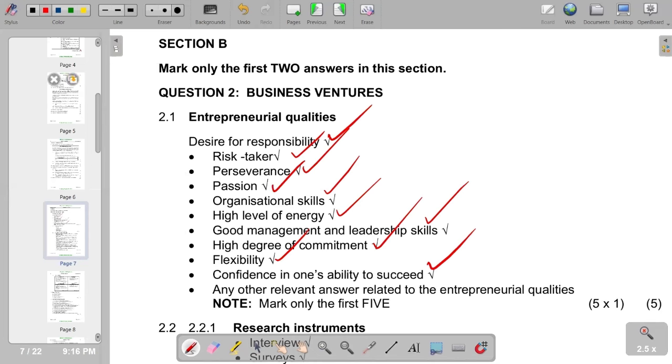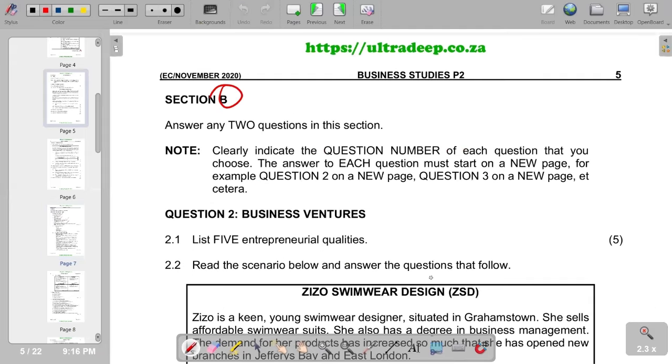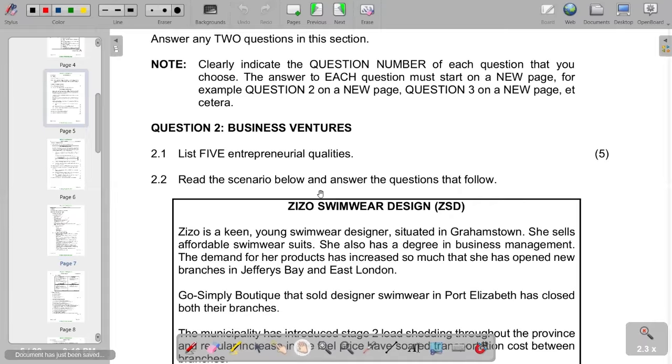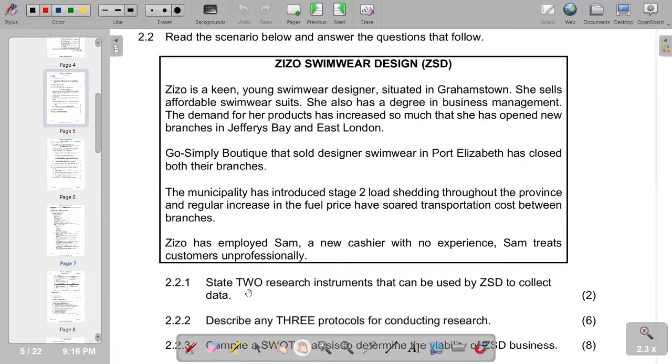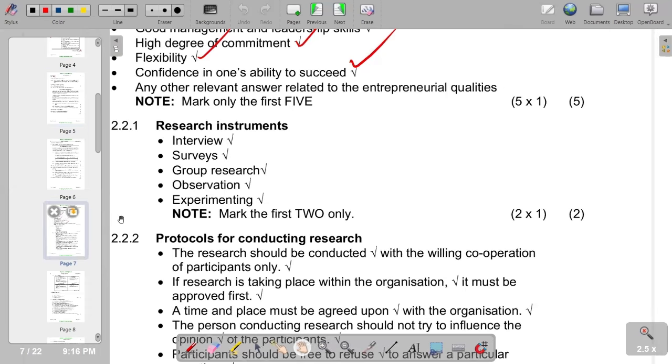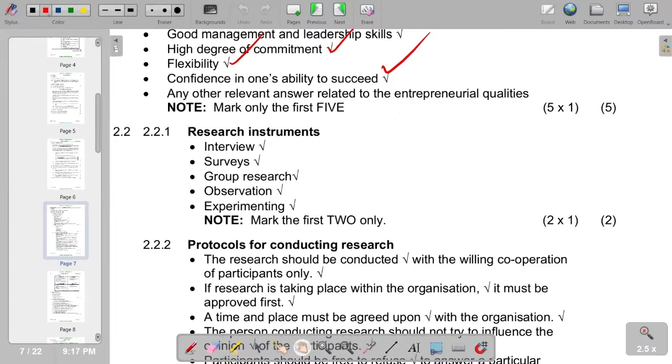On the next part, read the scenario below and answer the questions that follow. We are given a scenario of Zizo, a swimwear design. So basically, this is what we have. So you have to go through the scenario, and then you go to the questions. The first question, list 2 research instruments that can be used by ZSD to collect data. So the question requires you to come up with research instruments. Of course, observation is a research instrument. Experimenting is also a research instrument. So you can include those. Of course, according to other section, you've got an interview as a research instrument, surveys, group research, observation, experimenting.